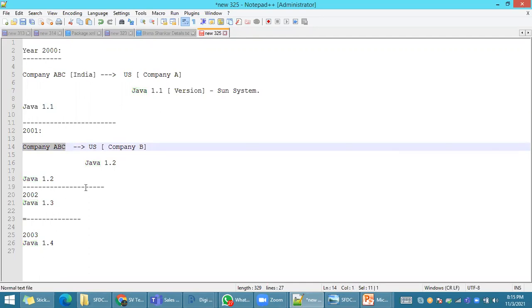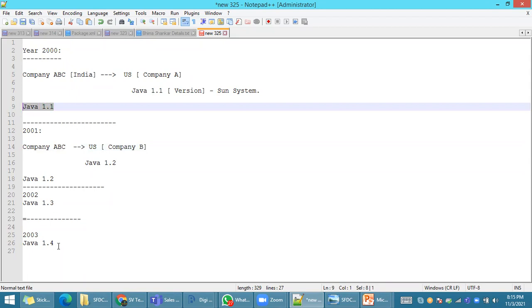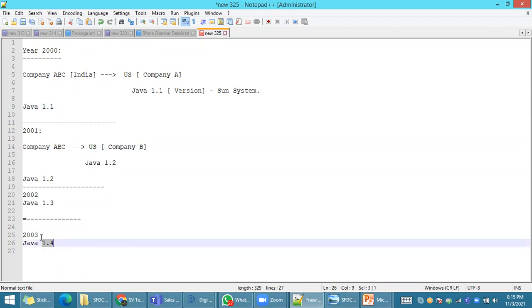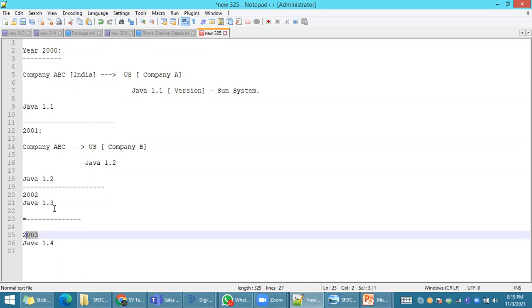Here the clients don't have any problem, but these companies, with use or without use, need to take care of maintaining the Java software. The company is doing products on Java 1.4 in 2003, and doesn't do any product on 1.3, 1.2, 1.1.